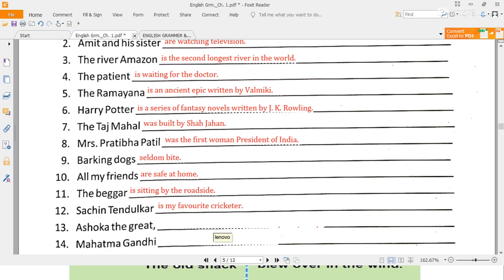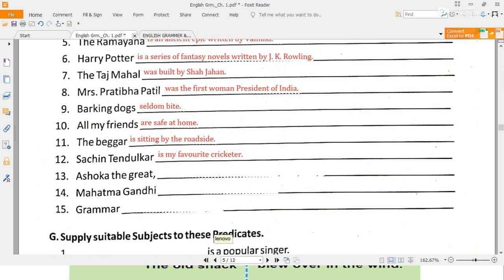Sachin Tendulkar is the best cricketer. Next one, very good. Now next one, Ashoka the Great. You all have heard about King Ashoka, no? Yes, ma'am. You have to make a sentence about him.